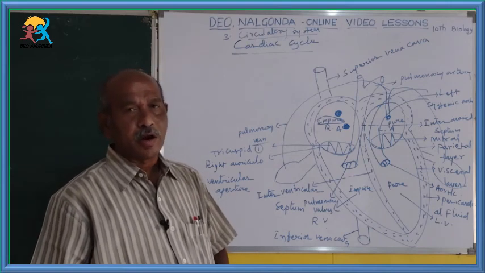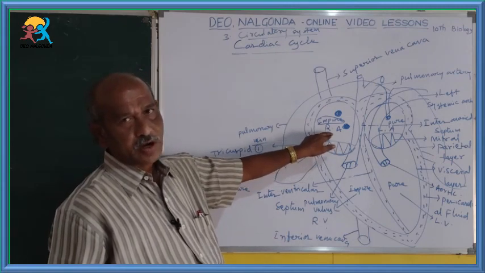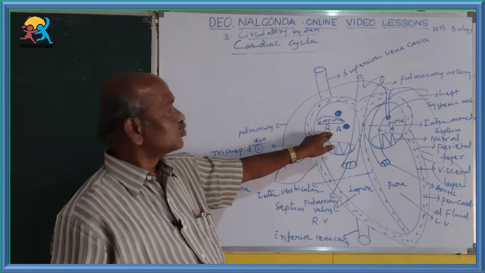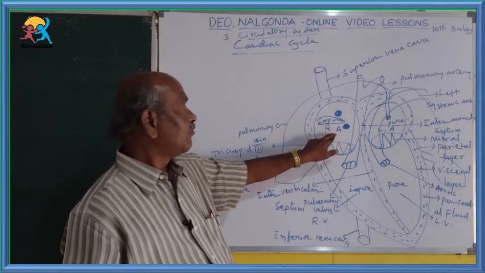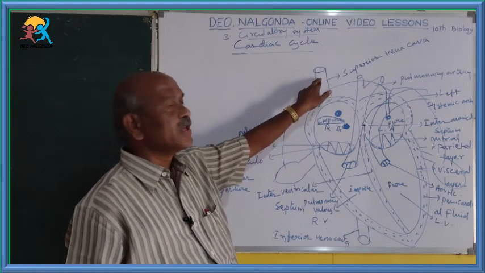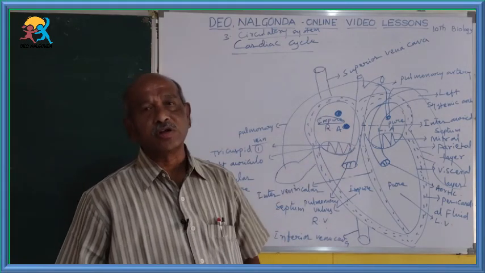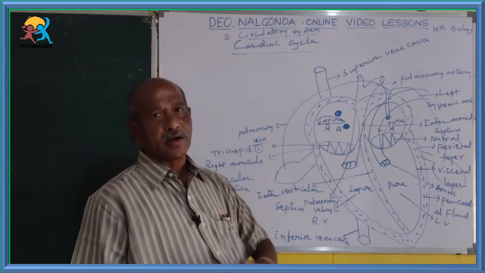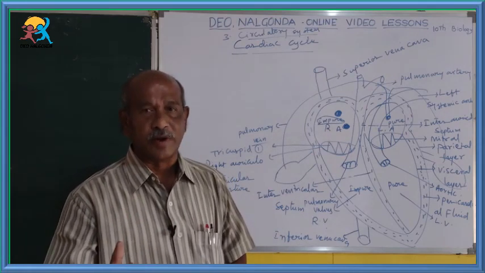You know children already, this is the right auricle. So, the right auricle always receives impure blood from body parts through the superior vena cava and inferior vena cava. Both of them open into the right auricle. That is why the right auricle consists of impure blood.